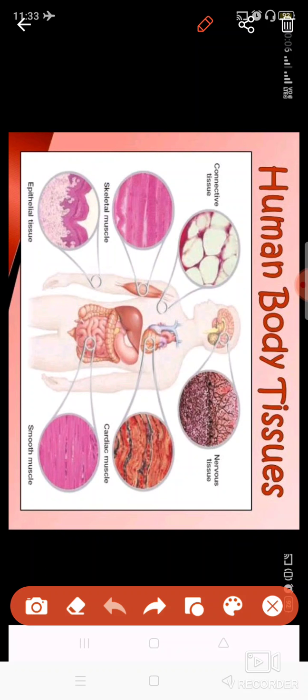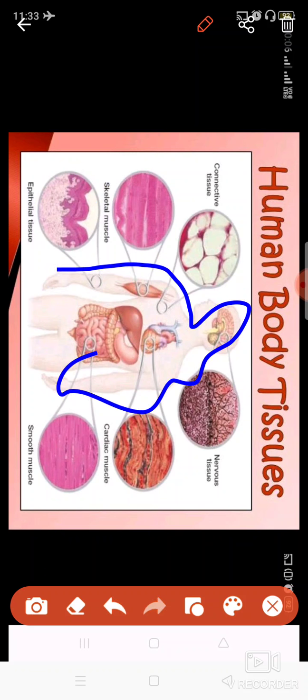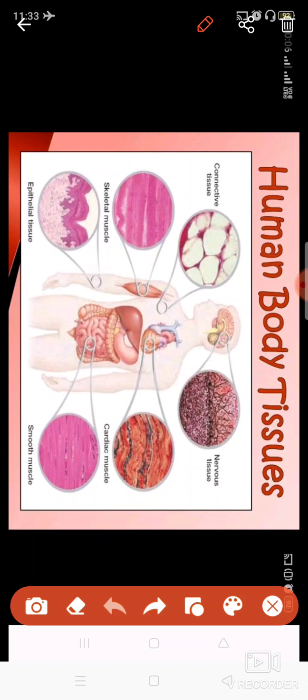These epithelial tissues are present on the lining of the body, basically the skin of your body, and the internal structures are also lined by epithelial tissue. Connective tissues are present between the upper layer and the lower layer. They are present for the distribution of substances, and they bring a kind of connection in the body. Nervous tissue, which is present in your brain, spinal cord and different nerves, helps in controlling and coordinating the activities of your body.